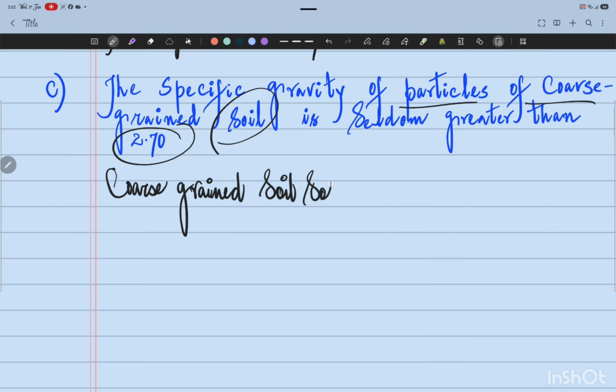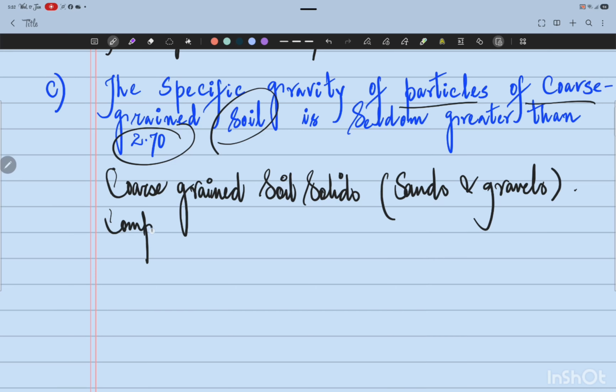The specific gravity of soil solids for most coarse grained soils, that is sands and gravels, they are composed of mainly quartz and similar minerals. These are composed of which minerals?